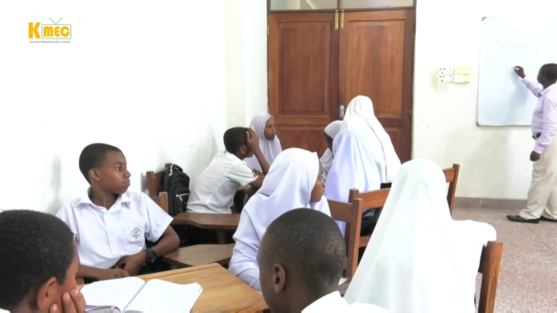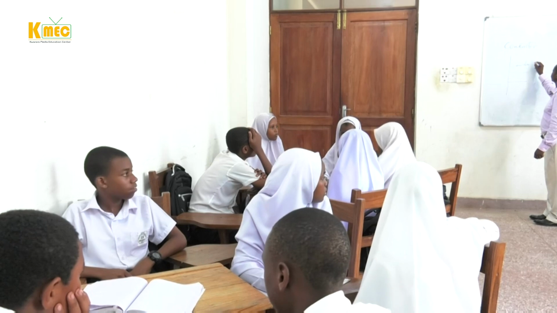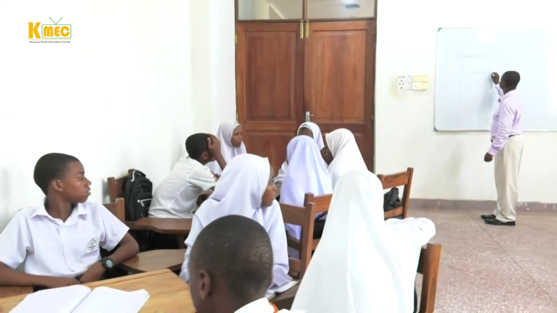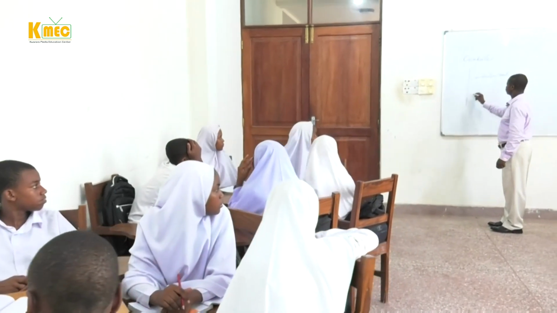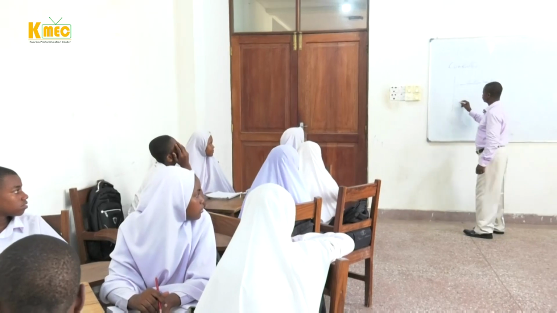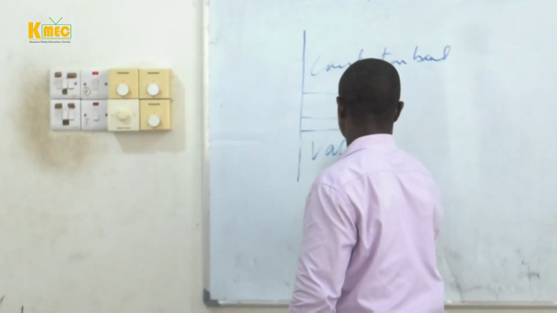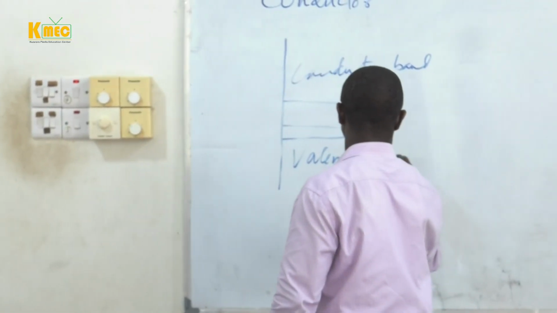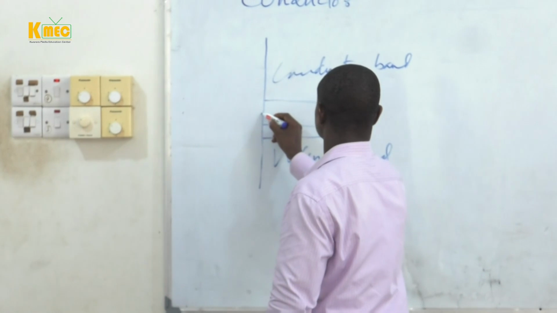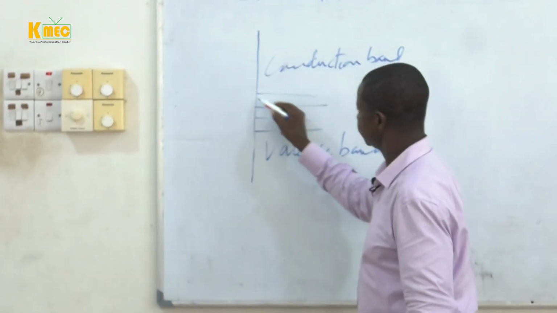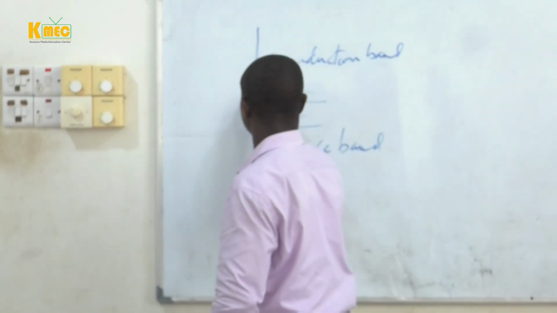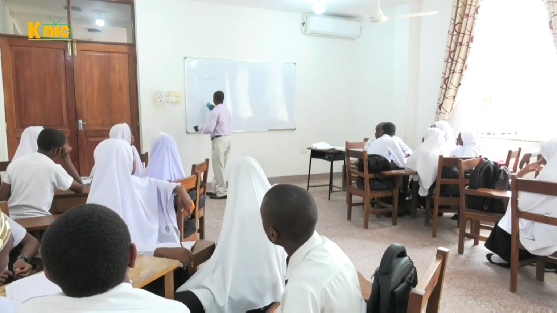So we can see this is the conduction band, and this is the valence band. So we can see now here there is overlap. There is overlap here.